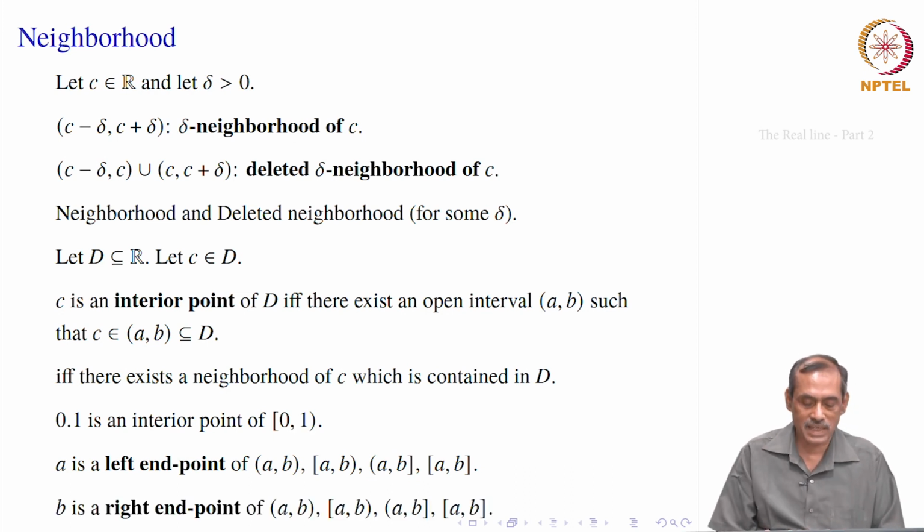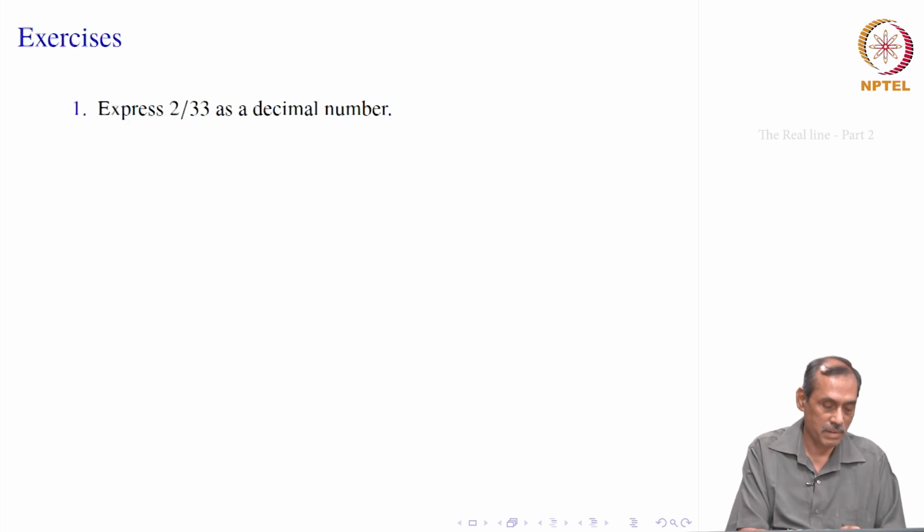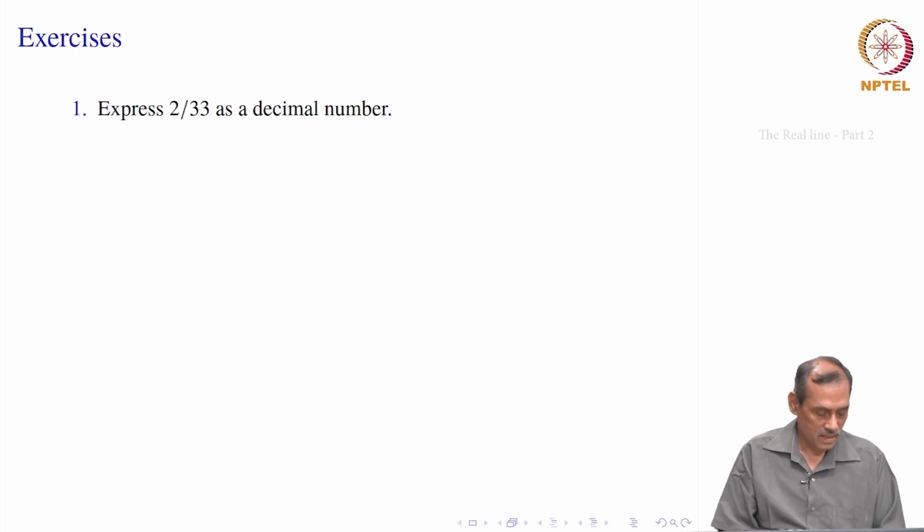Similarly, you can define the right endpoint, where for the same intervals we say B is the right endpoint, on the other side. Again the right endpoint does not belong to 2 of these intervals, but it belongs to the other 2 intervals. So here we have just covered neighborhoods, deleted neighborhoods, interior points and endpoints. Okay, let us look at some problems which may be helpful before we proceed further.